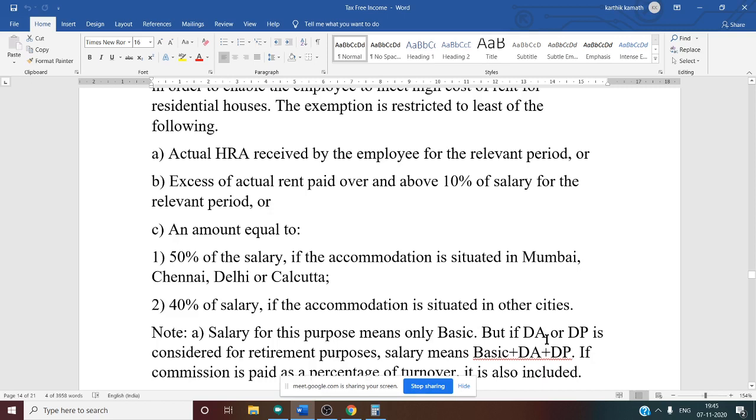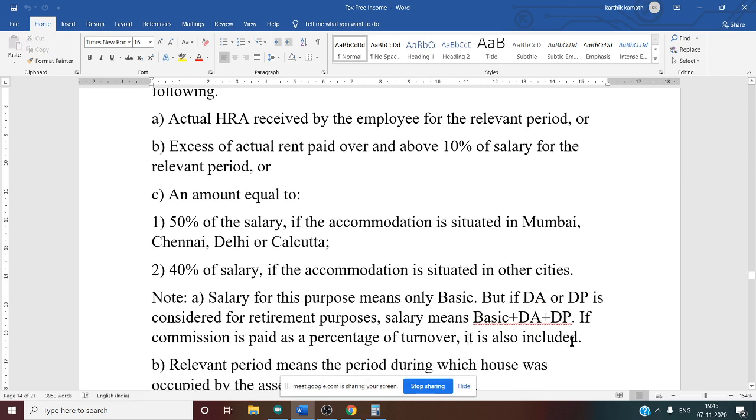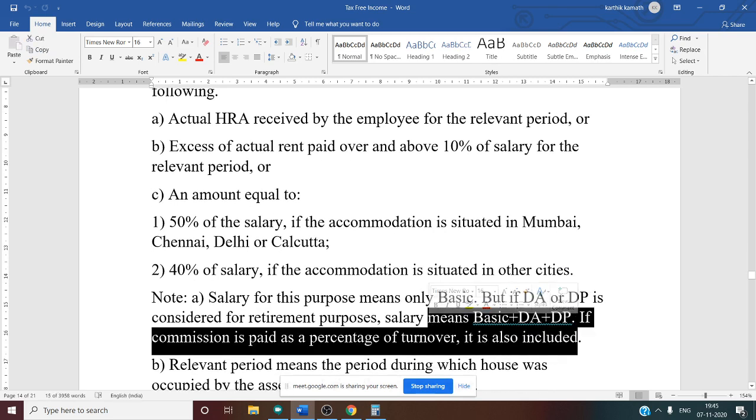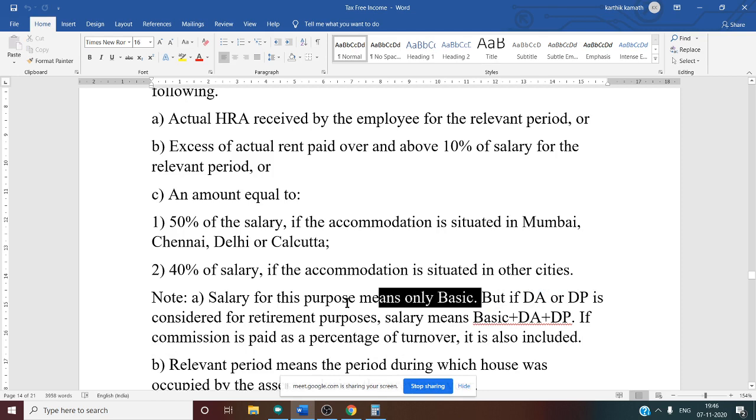If the problem says DA enters retirement benefit, or gives 50% enters the retirement benefit, then you should take DA. DA means dearness allowance and DP means dearness pay. So here salary means basic plus DA plus DP. If commission is paid as a percentage of turnover, that is also included. Unless otherwise stated in the problem, salary means only basic.